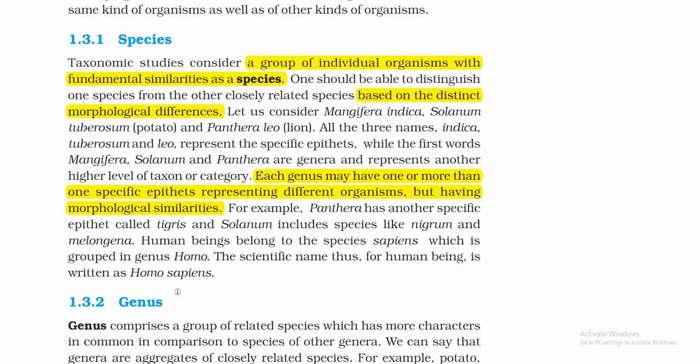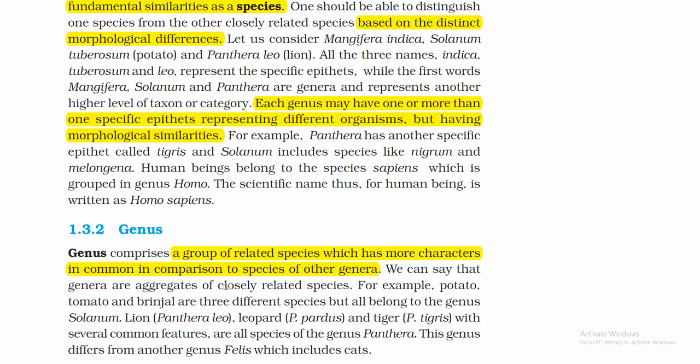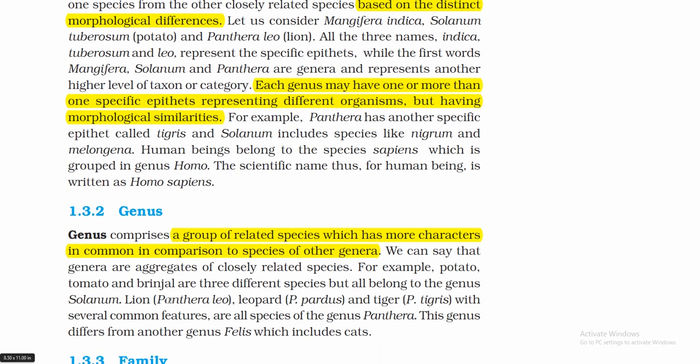Now 1.3.2 Genus. Genus comprises a group of related species which has more characteristics in common in comparison to species of other genera. We can say that genera are aggregates of closely related species. For example, potato, tomato, and brinjal are three different species but all belong to genus Solanum.